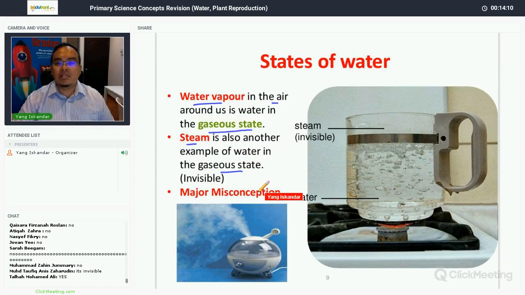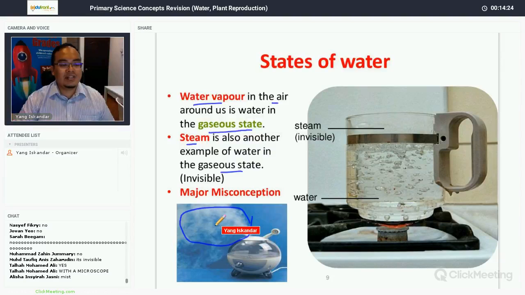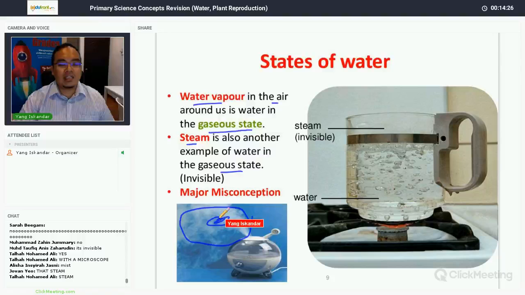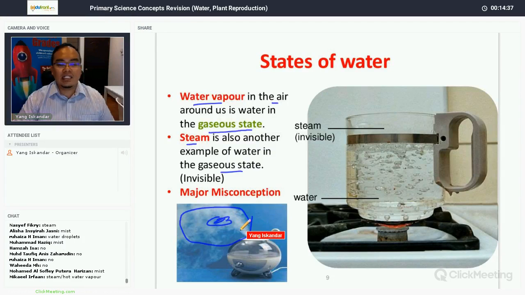Now, there is a major misconception. You can see this kettle and you can see this whitish smoke, right? Now, what do you call this? Talha, since you are chatting a lot, what do you call this white smoke that comes out from the kettle? Steam. Okay, is Talha correct? Is that steam? No, Talha. So this is the major misconception that many students face.